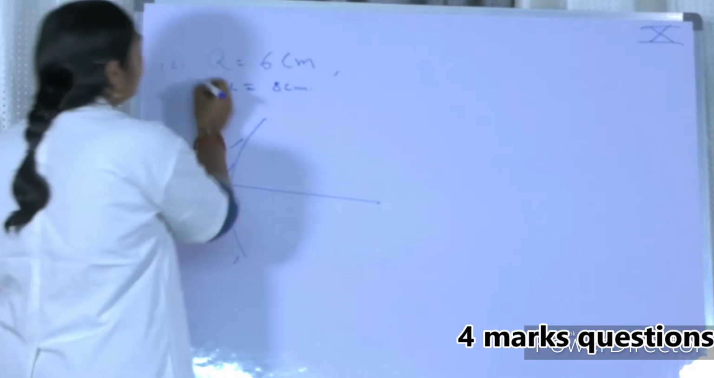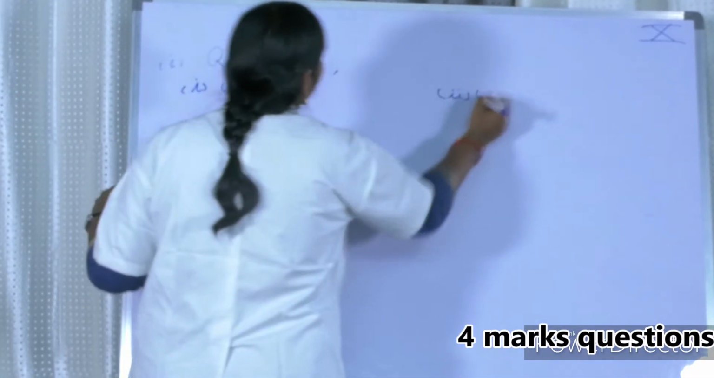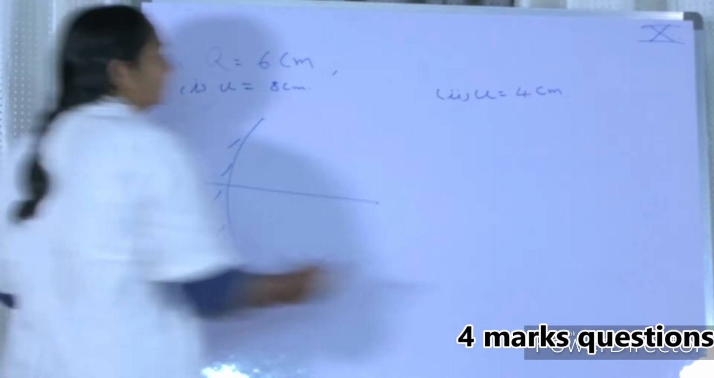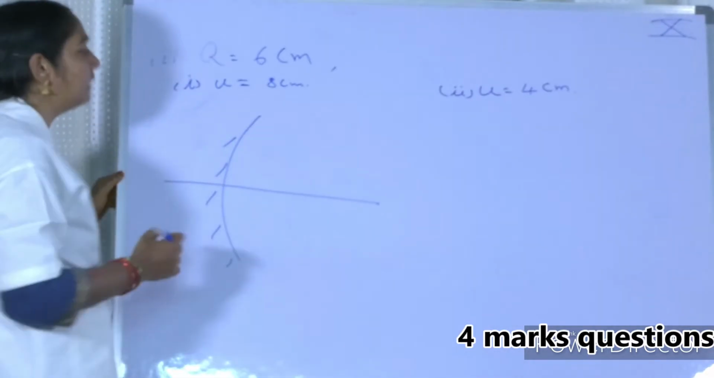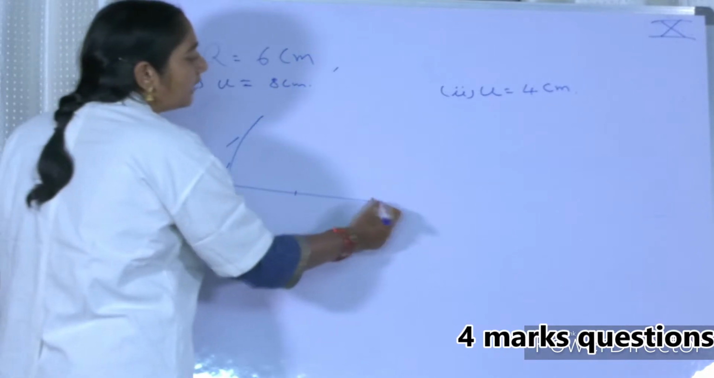This is the first case. And again u is equal to 4 centimeters distance from the pole of the mirror. That is the second case. In these 2 cases, let us draw the ray diagrams. Is it asking only the ray diagram or anything more?